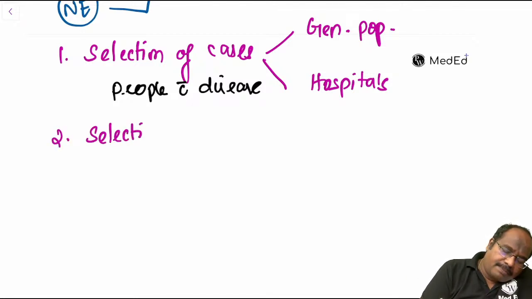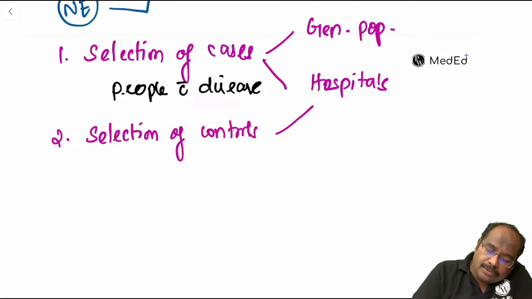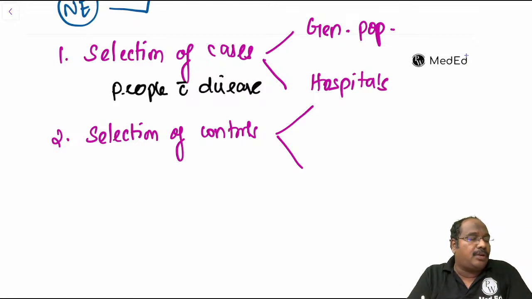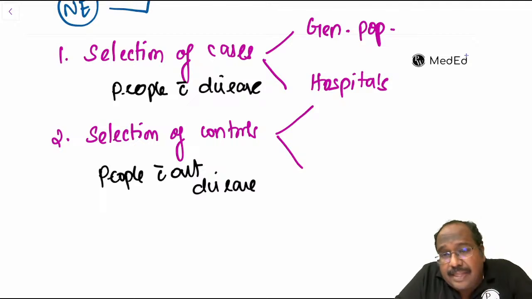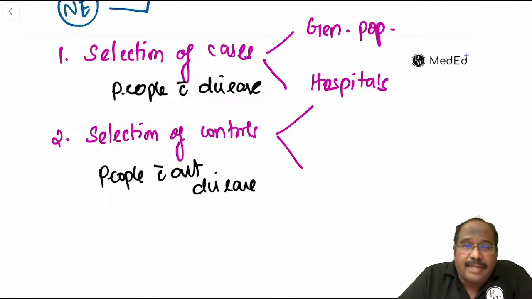In our example, we are talking about selection of controls. Who is a control? Control means people without disease. So people with lung cancer are the cases, and people without lung cancer are the controls.